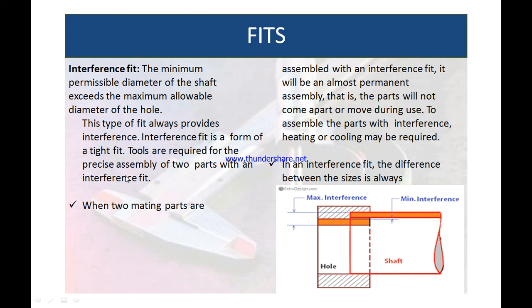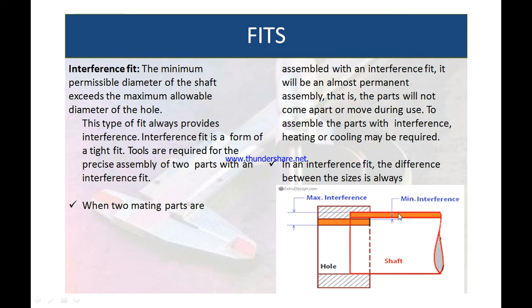Tools are required for the precise assembly of two parts with an interference fit. When two mating parts are assembled with the interference fit, it will be an almost permanent assembly. That is, the parts will not come apart or move during the use. To assemble the parts with interference, heating or cooling may be required.